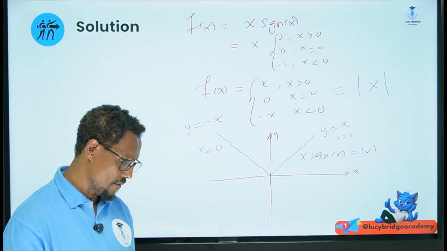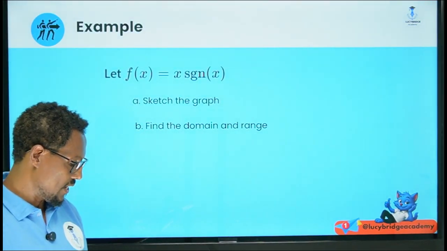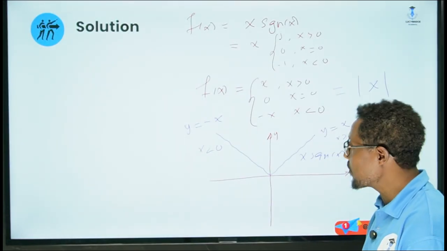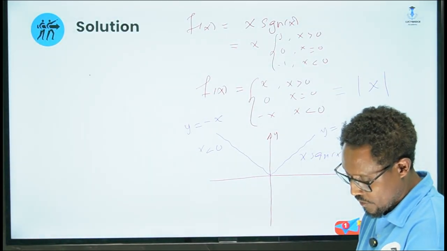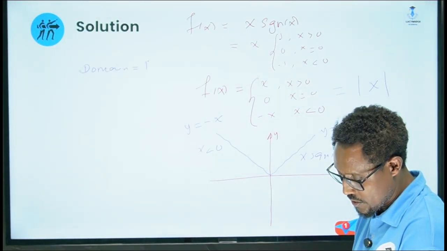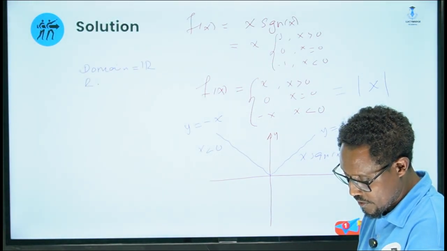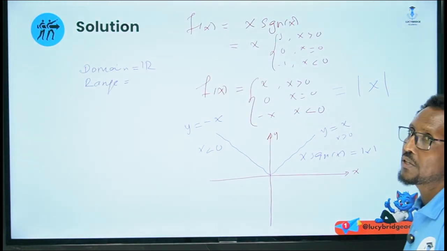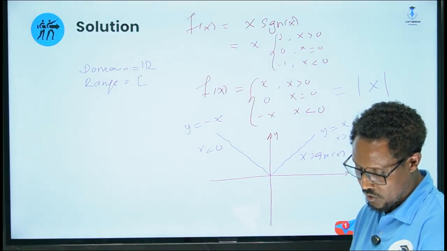Now what is the domain? The domain and range. We are asked to find domain and range. The domain of the signum function is the set of all real numbers. Domain is equal to the set of all real numbers, and range. Range is greater than or equal to 0. That means from 0 to positive infinity.